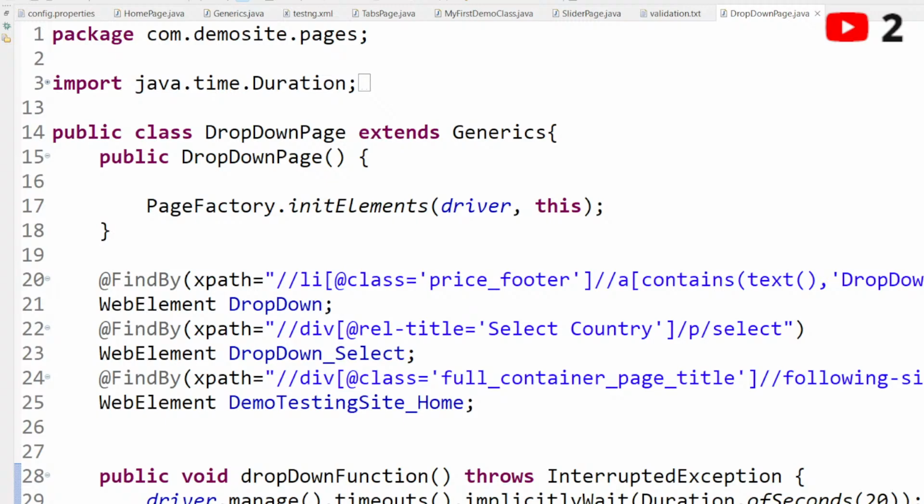Up to that mark, if you learn, you don't need to learn anything apart from the concepts I have discussed so far, which will help you a lot during your interviews. You don't need to struggle a lot to understand Java. I have clearly explained the Java concepts required for an automation test engineer. Usually we only use the concepts I have already discussed: interface, abstraction, inheritance, and constructor.